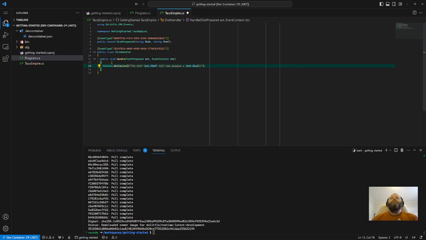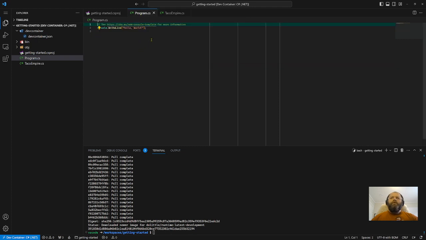So whenever a dish prepared event happens, the dish handler will be called and it will be given the dish prepared event and an event context. And in this case, it will just log that to the console. So that's our event and the handling of the event. Now we need to actually insert that event somewhere.